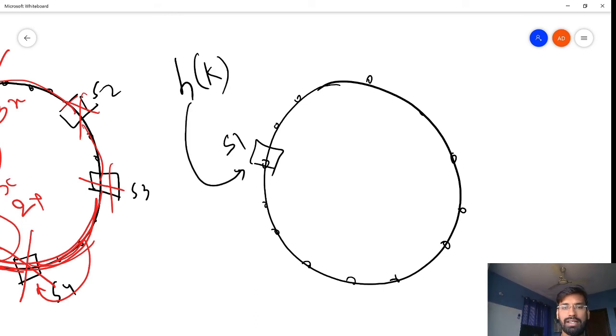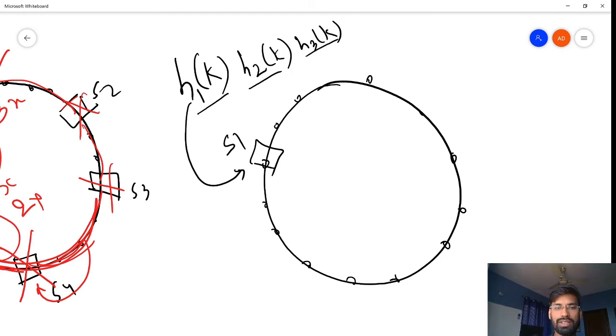a particular server. Now what we are going to do is have multiple hash functions, like h1, h2, and maybe h3. So what will happen is all these hash functions will give me different points. So we are going to create virtual points for the same server.